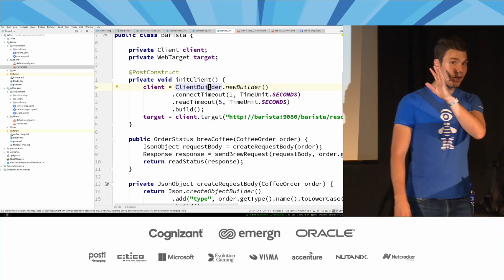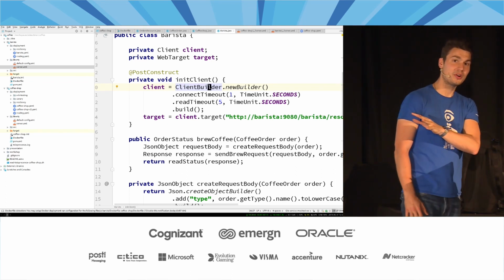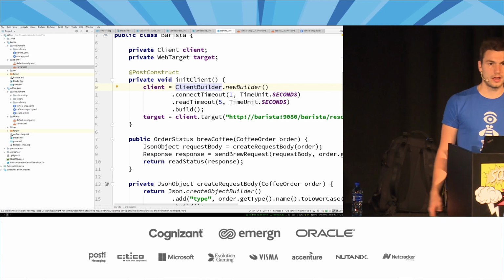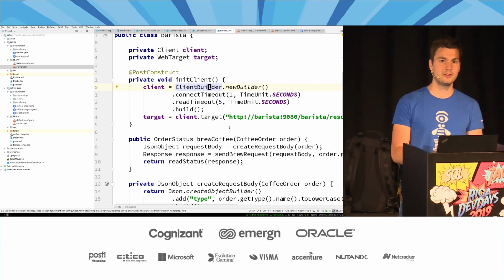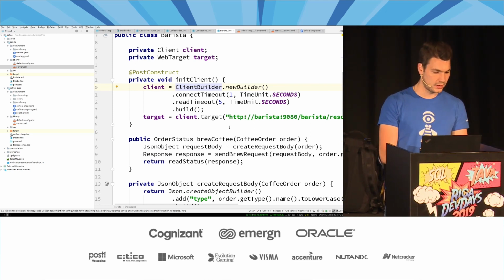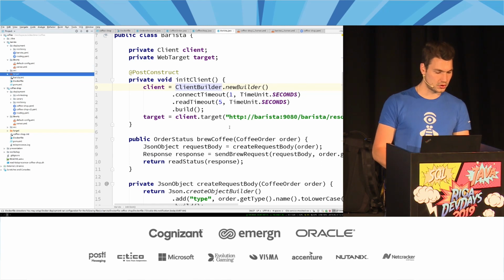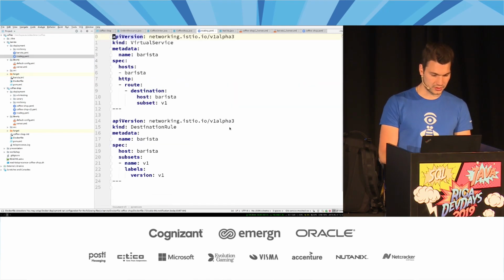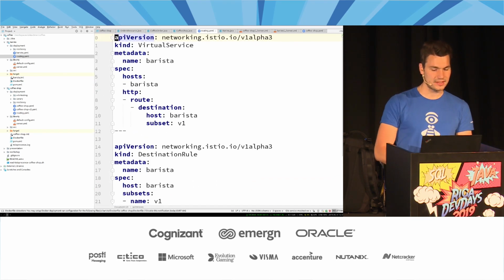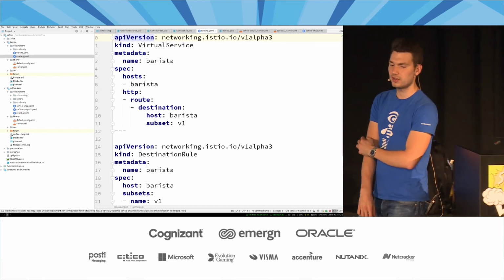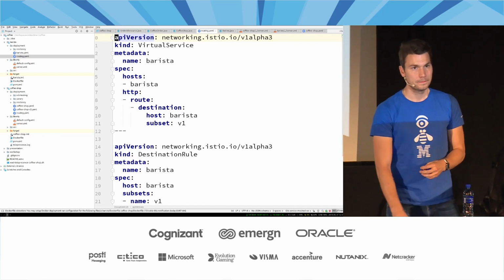If our technology did not support that, we could define a timeout on the connection level, actually in the Istio environment. In order to do so, let me show you some Istio resources, some more YAML, yay. This is the default way to configure these Istio proxies.